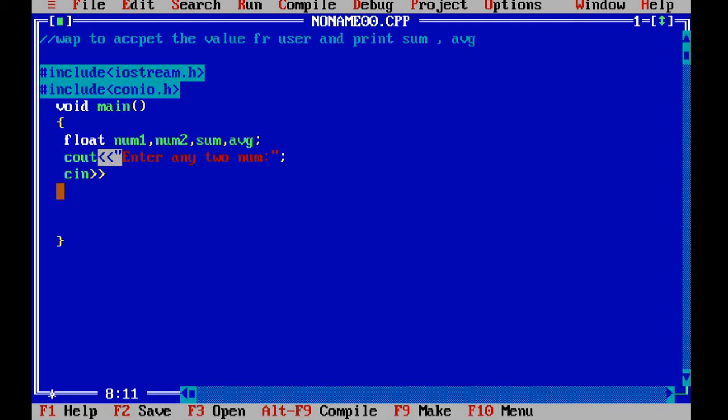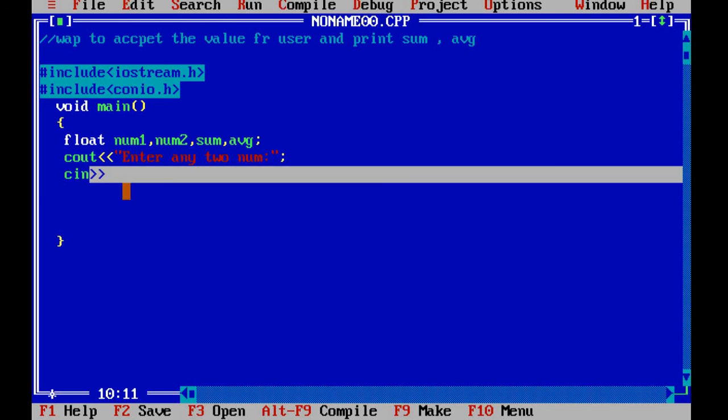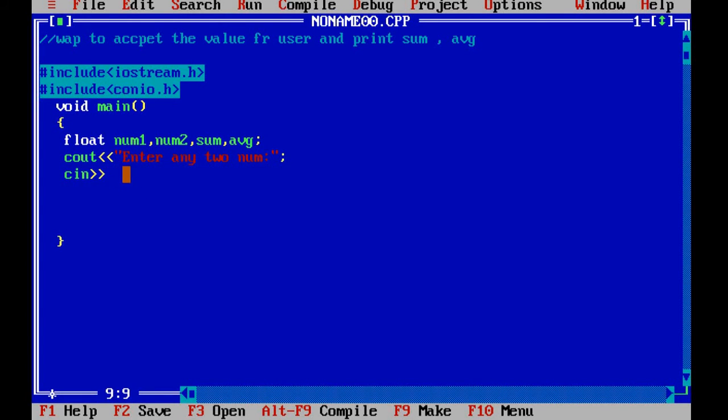Now we will jump towards cin. Cin is what we use whenever the user wants to insert any value. So cin is a predefined object in C++, and these operators are called the extraction or get from operator. It takes the value from the keyboard and assigns it to the variable. Whichever variable you mention on the right hand side, it will assign the value to that variable. So let's mention the variable.